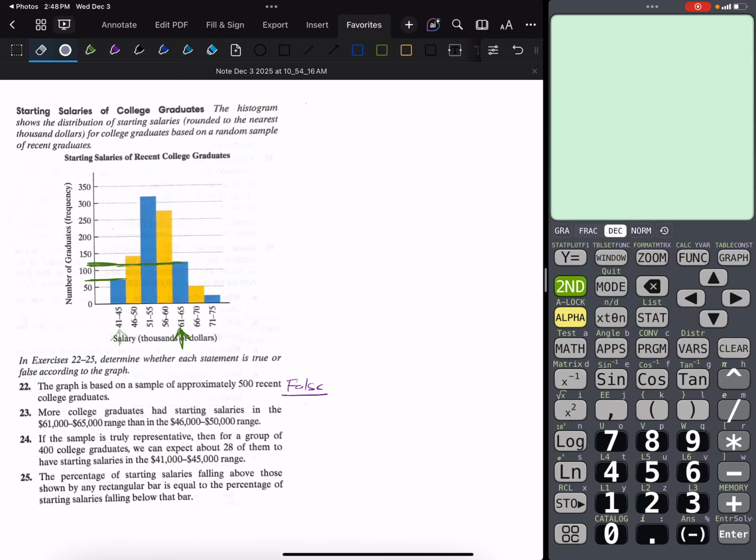I misspoke, I misread. 46 to 50,000 range. And so which bin is taller? Well, the 46 to 50 bin is taller, so there are more students in the 46 to 50,000, which is exactly the opposite of this statement. And so again, this statement is false.